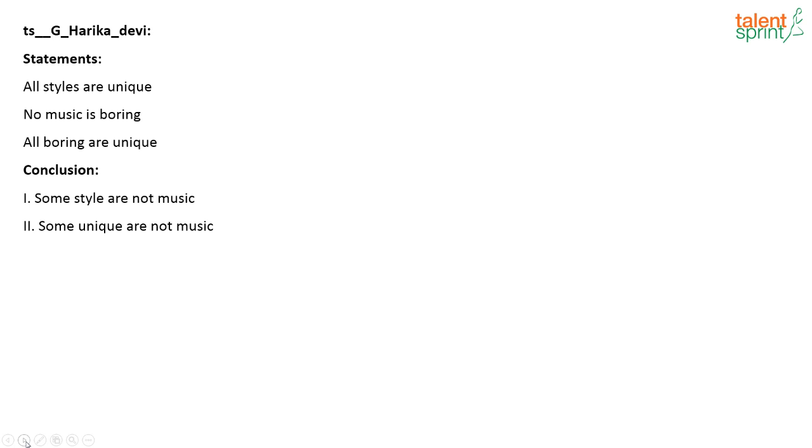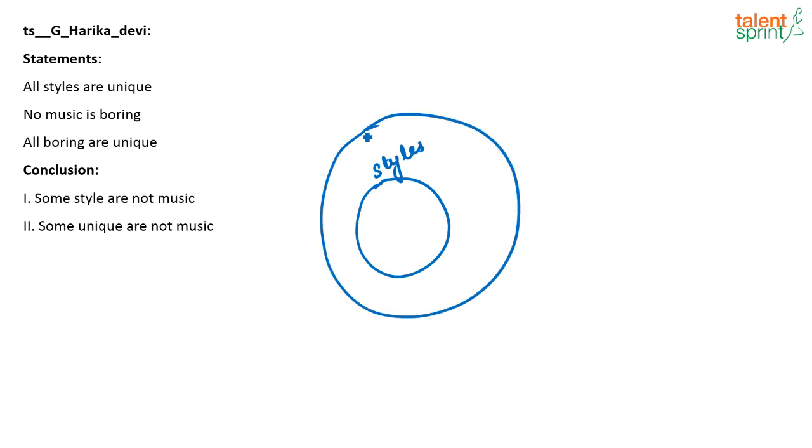Now try this. What is the answer for this one? Vidya has given the answer as only 2. Sai Manikanta says none. So how will you solve this? All styles are unique. I am drawing the basic diagram for the given information here.